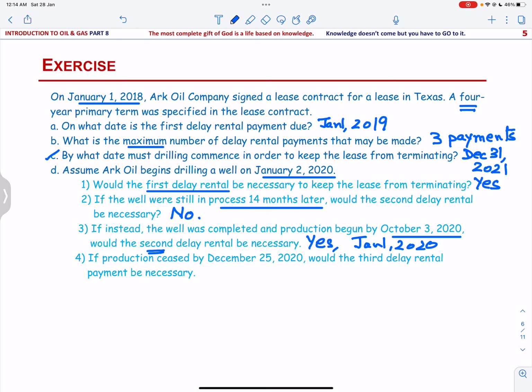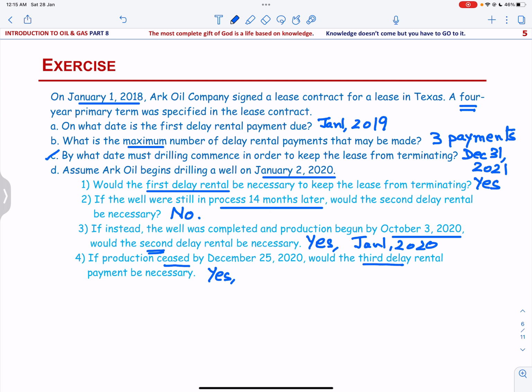If production ceased by December 25, 2020, would the third delay rental payment be necessary? And the answer is yes, if additional drilling was not commenced and assuming that the lessee wants to retain the lease.